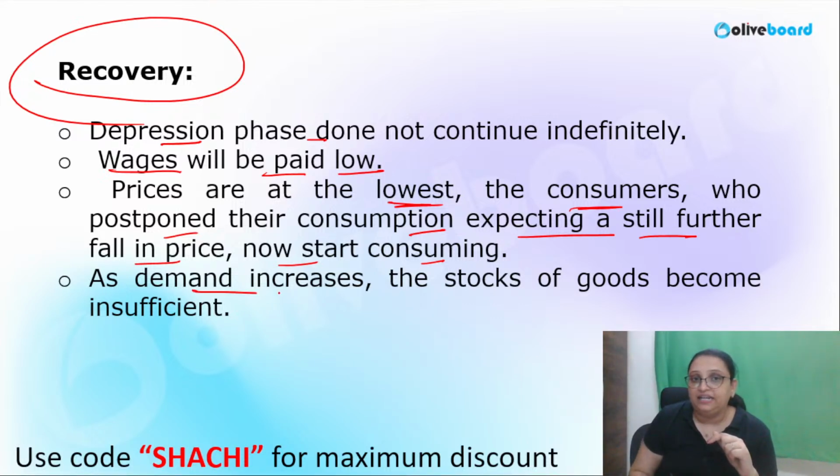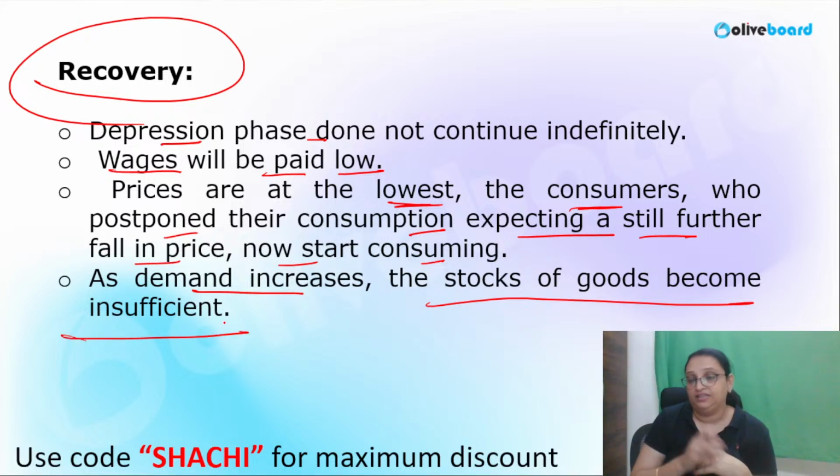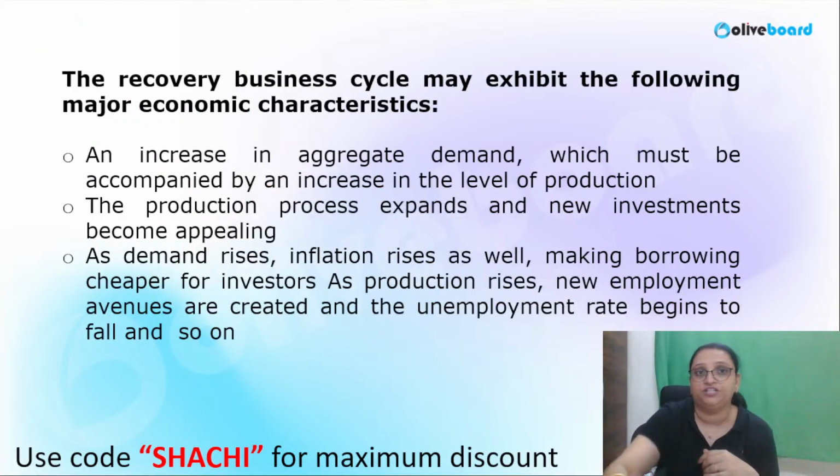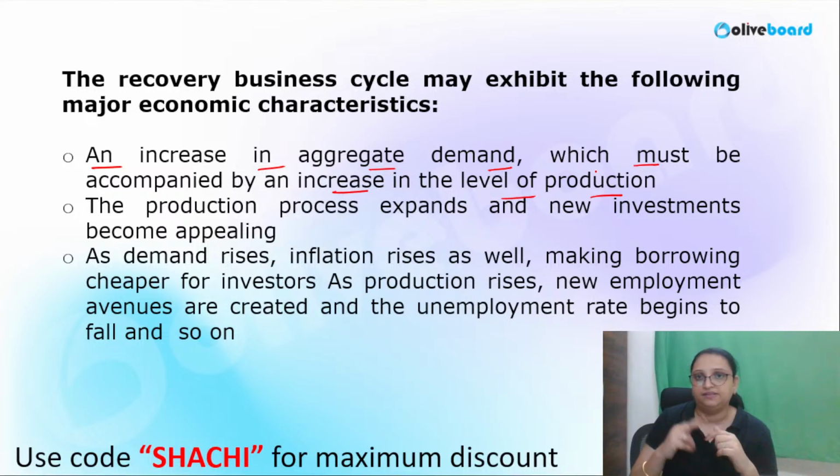As the demand increases, people start consuming, so demand will increase. When the demand increases, the stock of goods becomes insufficient. An increase in the aggregate demand must be accompanied by an increase in the level of production. When the aggregate demand increases, it will increase the production also. The production process expands and new investments become appealing.